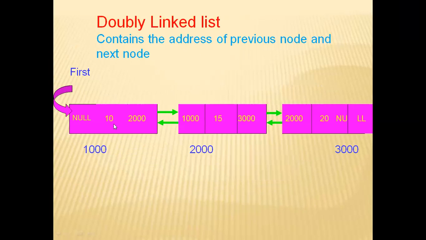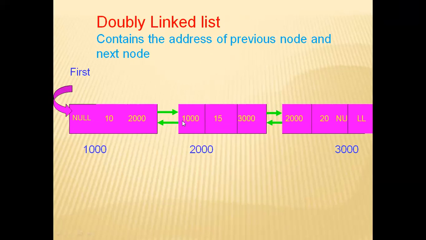So you can see null. The first node is this one, the element is 10. Null means before this node, no node is there. Now you can see this second node, 15. 15 is the data part. In the previous part, 1000 is stored. That means 1000 is the address of the previous node in the linked list. In the next part, 3000 is stored. 3000 is the address of the next node in the list.